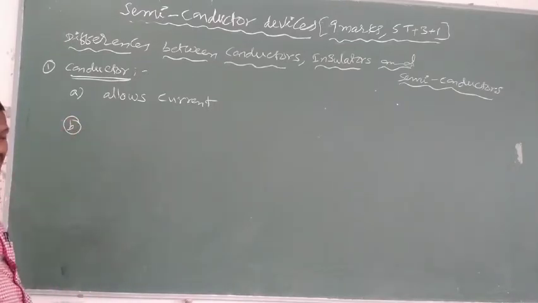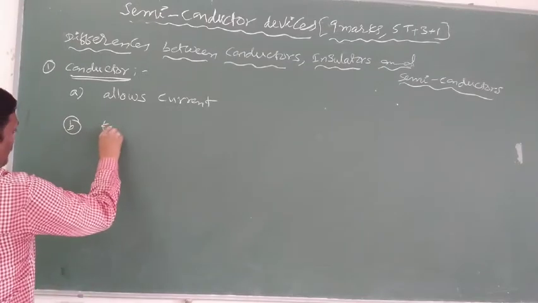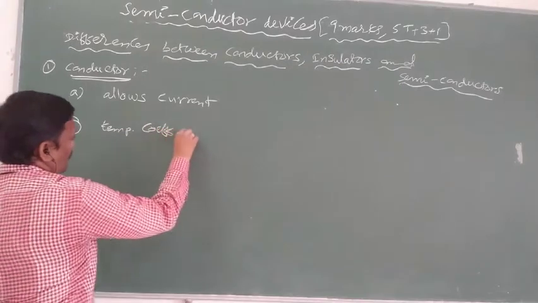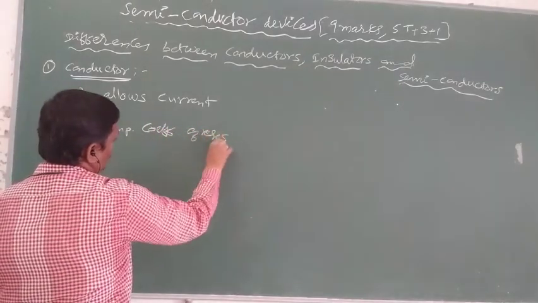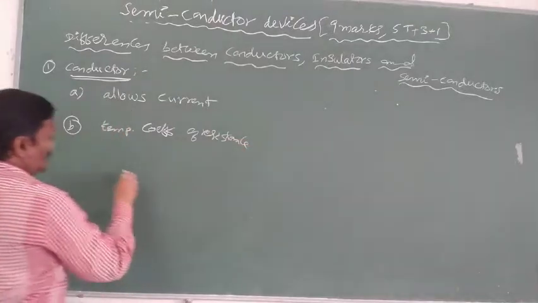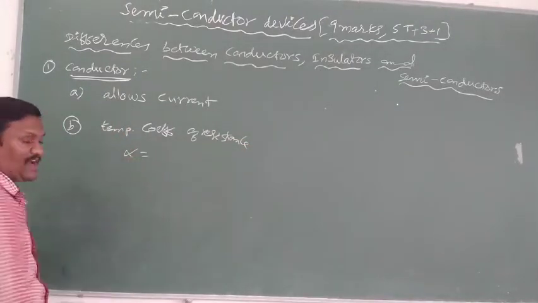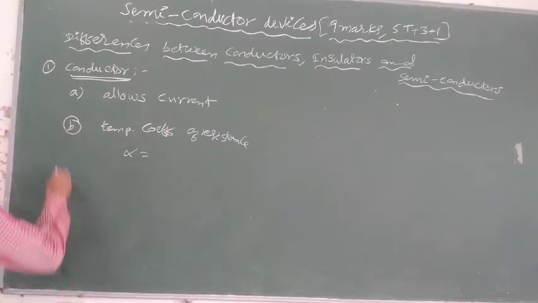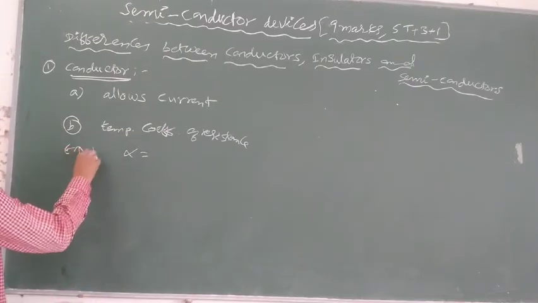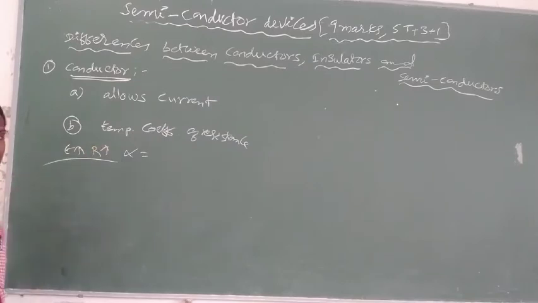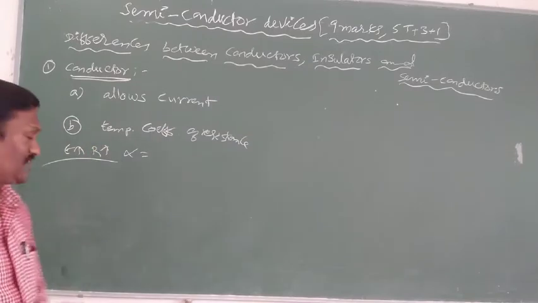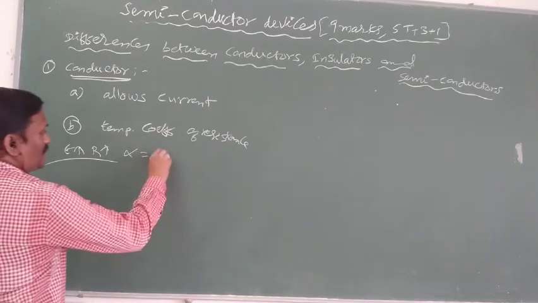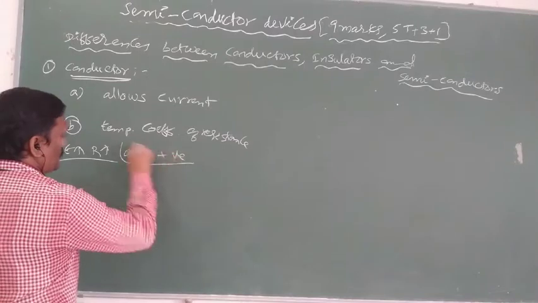In the case of conductors, the temperature coefficient of resistance, whose symbol is alpha. With the increasing of temperature, the resistance of conductors also increases. Resistance increases with temperature, which means that for conductors, the temperature coefficient of resistance is positive.